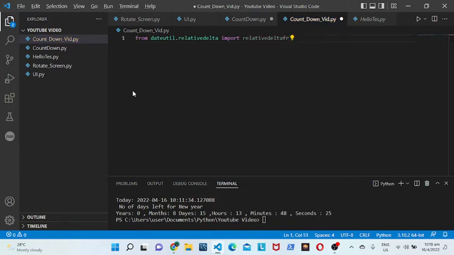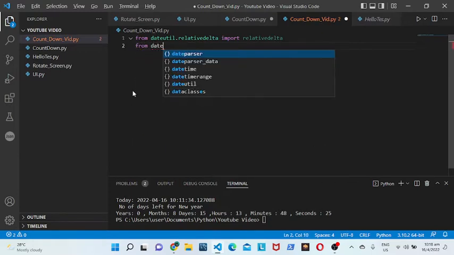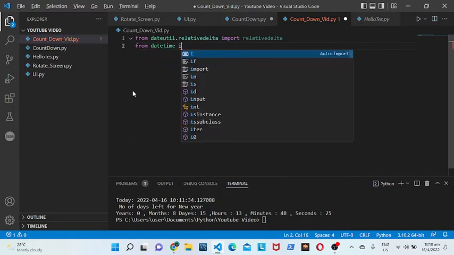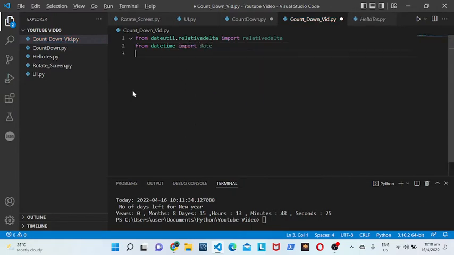So from, remember our datetime module we used in the previous video? Put that. So from datetime import date. Well, we don't need date. You have to import datetime. Okay? Then you will know the today things.